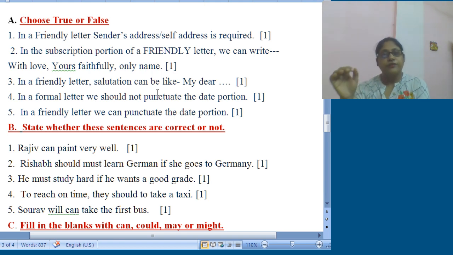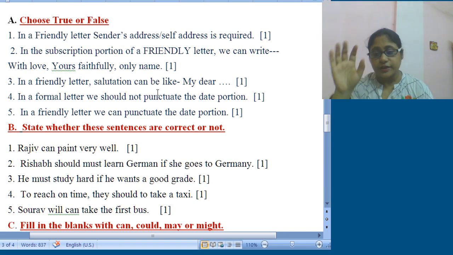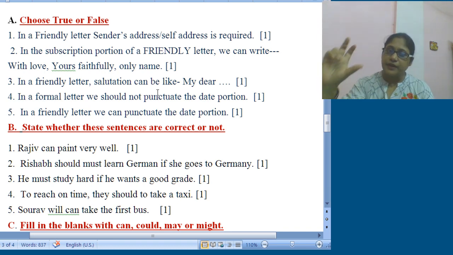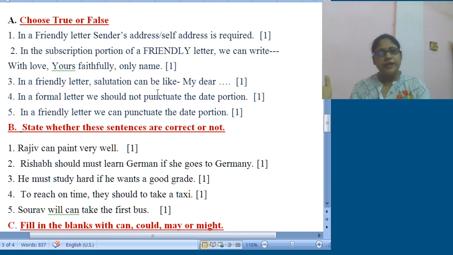So whether it be a friendly letter or a formal letter, in both the cases, it is obviously the sender's address, meaning who is sending the letter. That means you yourself are writing the letter. Okay. So you must provide at the very top, generally we write house number and all, that part is the sender's address, the person who is sending the letter. So whether it be a friendly letter or a formal letter, in both the cases it's required. And the statement, as it is said, comes under true false.